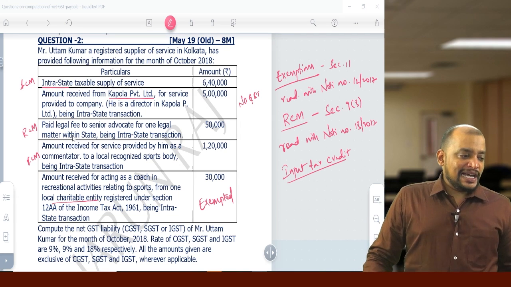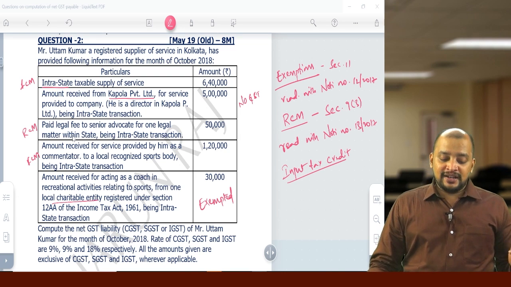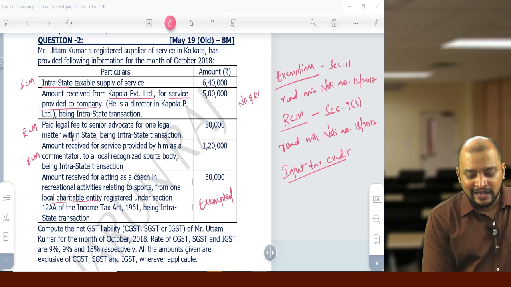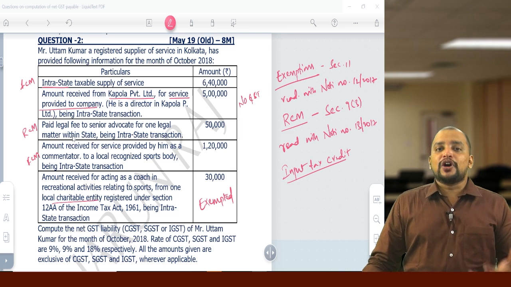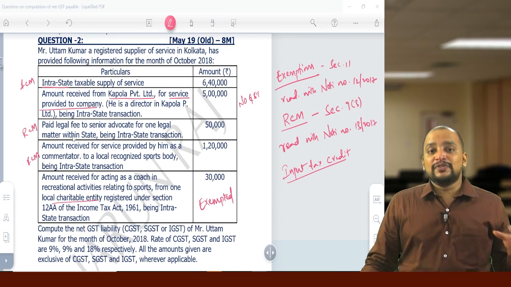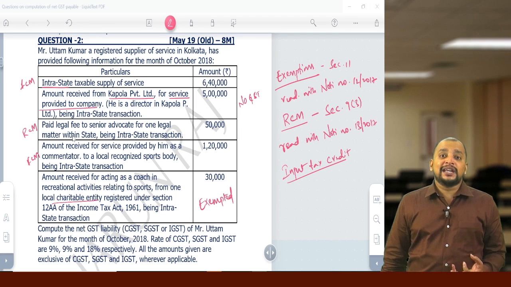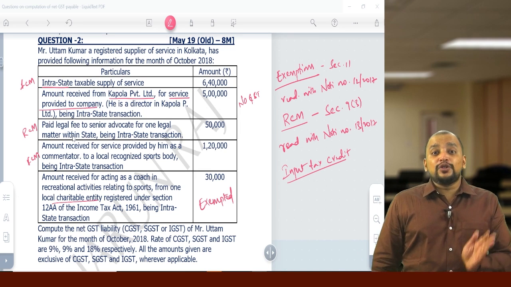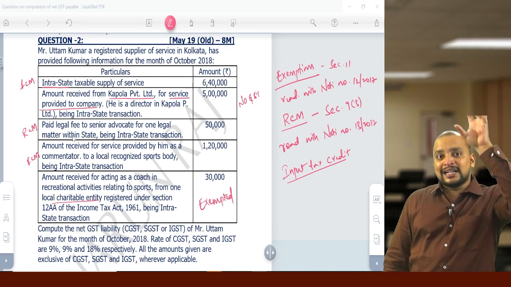Okay. For a director, if he is an employee, then RCM does not apply. Yes. So then we will never use the words service provided to the company. Then it will not be coming under service provided to company. He is working as an employee. So then the company has hired him. Then whatever money that he gets will be called as salary. So yes, director receiving money from the company, if it is salary, then it will be excluded from supply. Employee to employer in the course of employment is excluded from supply. Under that category it will be.